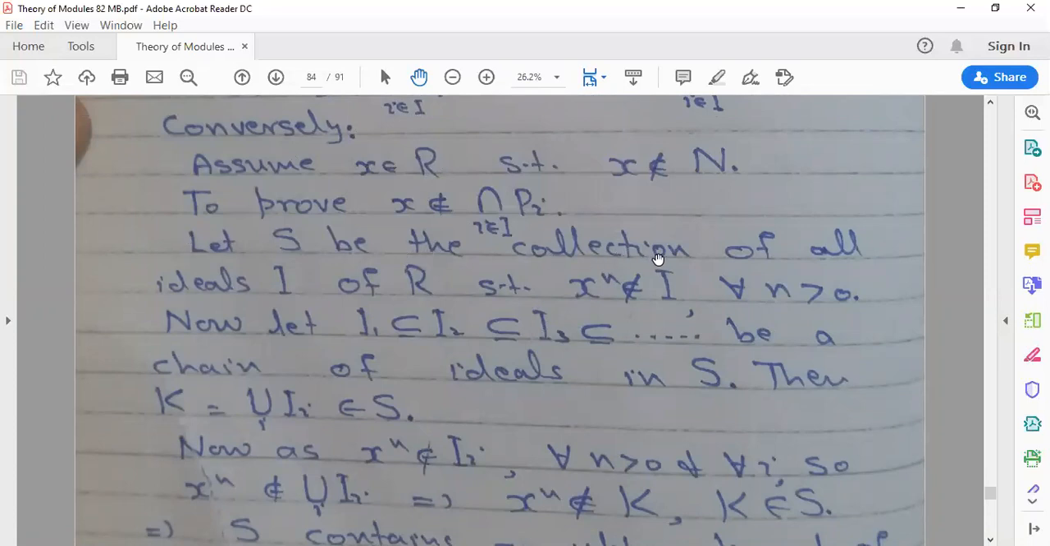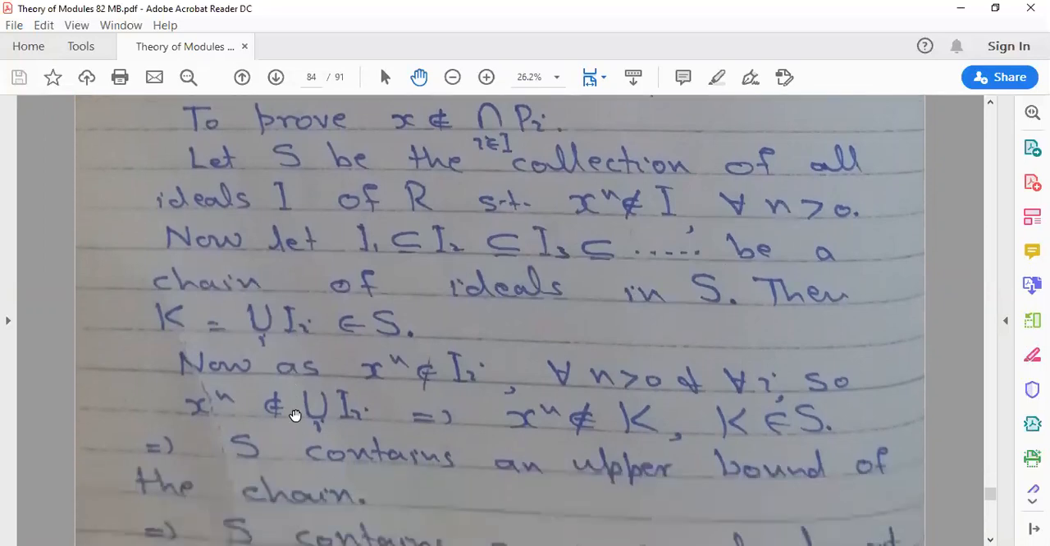Let S be the collection of all ideals I of R such that x^n does not belong to I for all n greater than 0. Now let I1 ⊆ I2 ⊆ I3 ⊆ ... be a chain of ideals in S, and let K be the union of the I. The union of all ideals in the chain, K, belongs to S, because these are all ideals of the chain in S, so the union is also in S. We take x^n not belonging to I, so it should not belong to the union of the I.